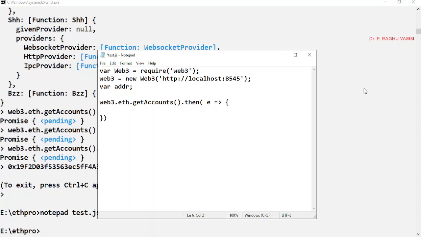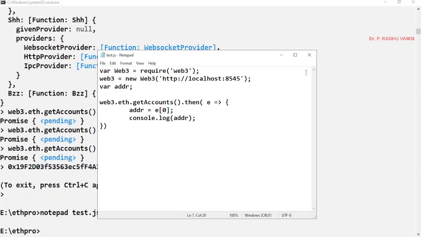Now here we print addr is equal to e of 0, console.log of addr semicolon.